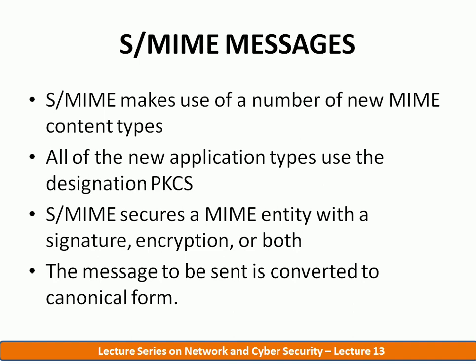SMIME adds security related information to the MIME entity to produce the PKCS object, which is treated as one whole message, and then a MIME header is added.